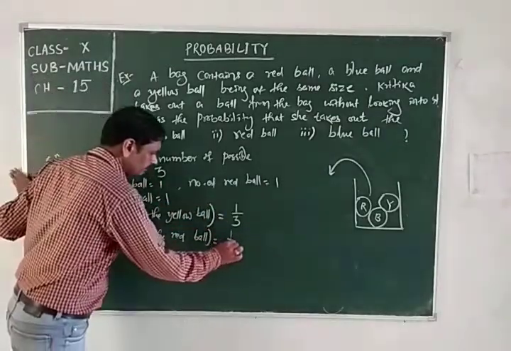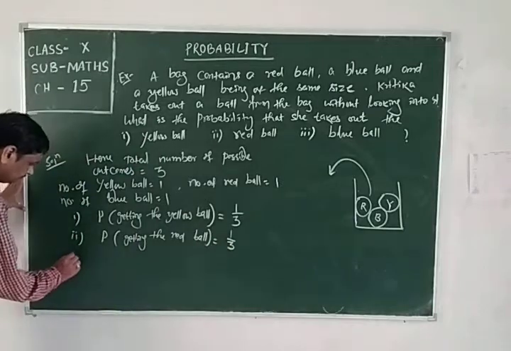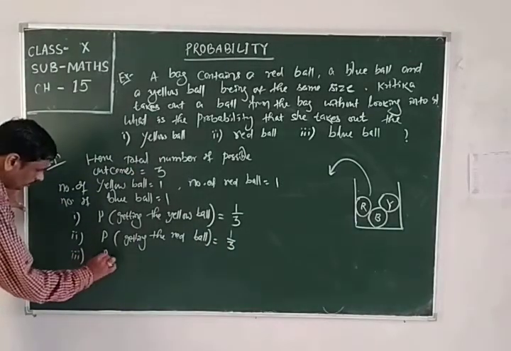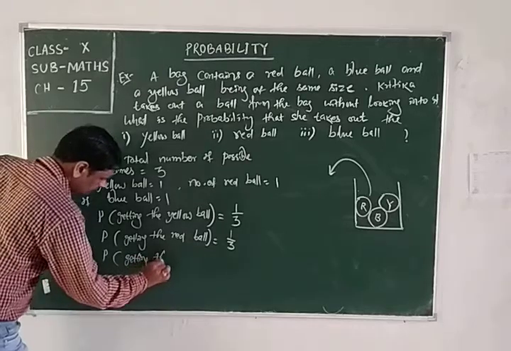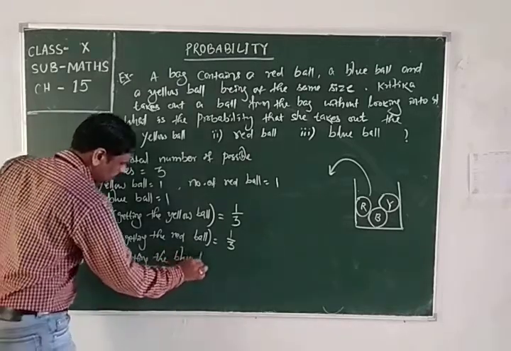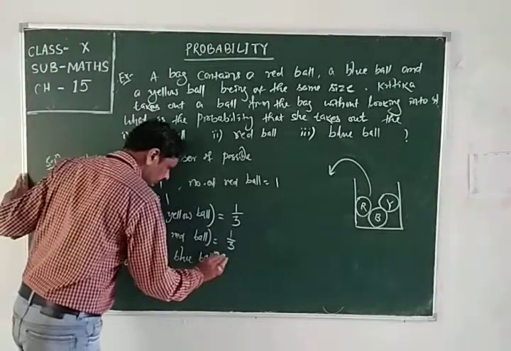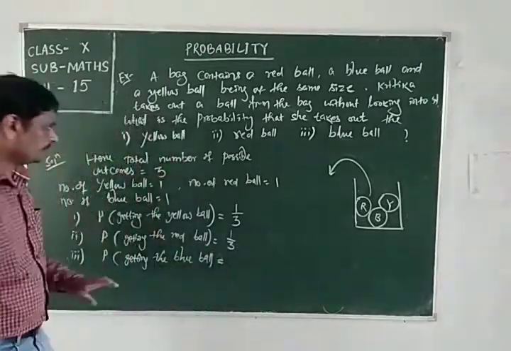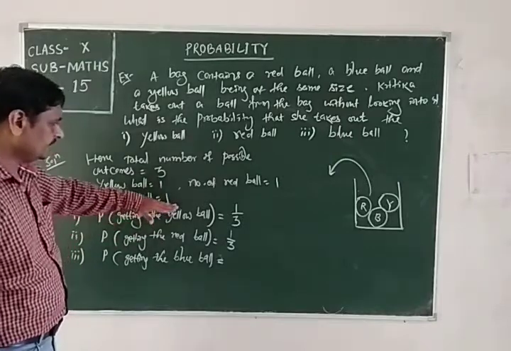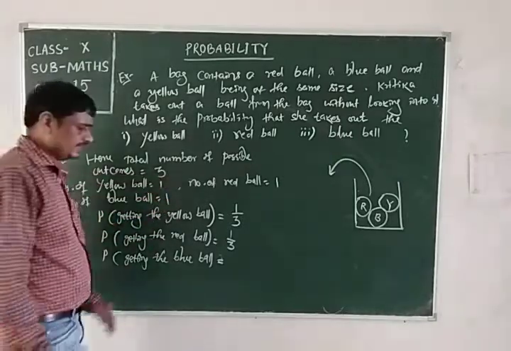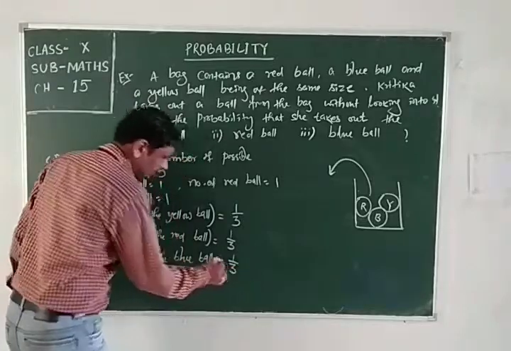That is 1 by 3. Probability of getting the blue ball. Here number of blue ball is 1, total number of balls is 3. Favorable event is 1, total events is 3. That is also 1 by 3.